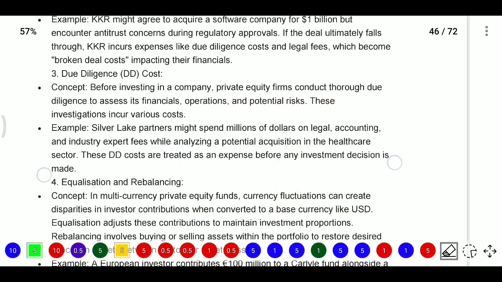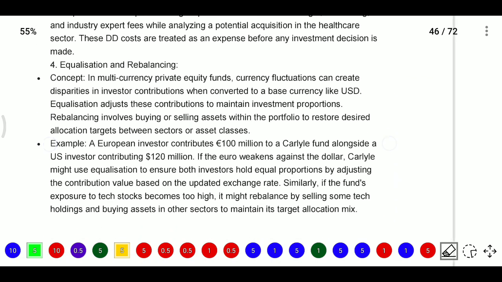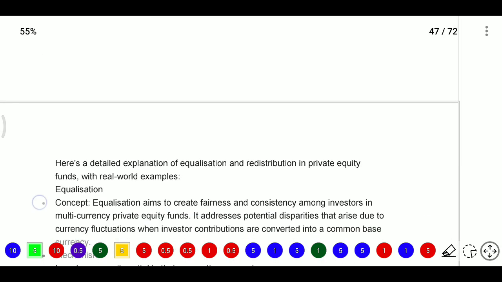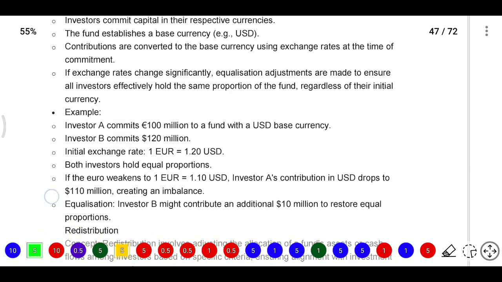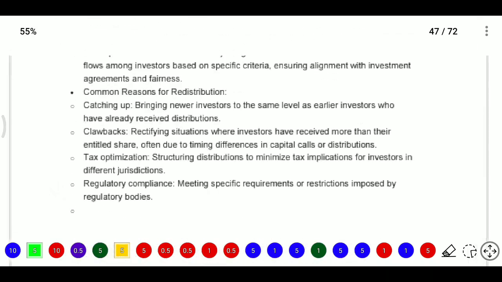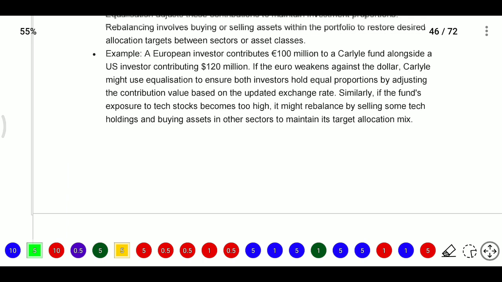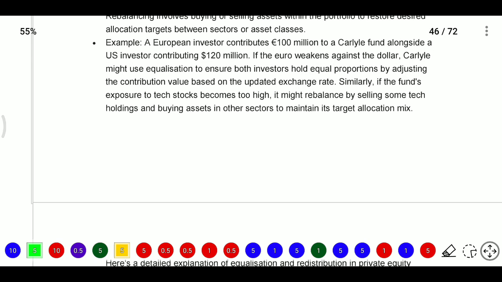After that, we need to know about equalization and rebalancing. Here, just a second. After equalization and rebalancing, I think I will take it in the next video. It is almost 25 pages, so I will discuss it in the next class. We stopped at broken deal. We need to discuss equalization and rebalancing.